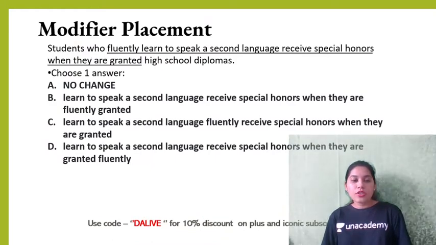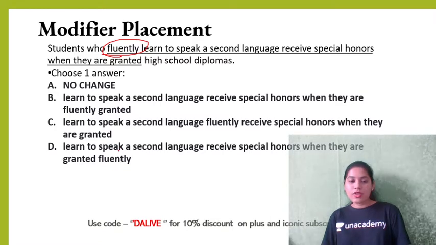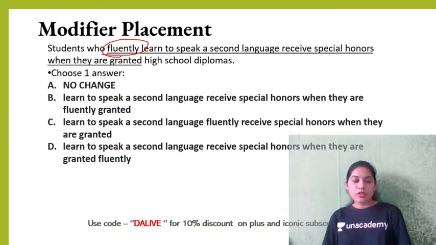Okay, now next question. Students who fluently learn to speak a second language receive special honors when they're granted high school diplomas. Now see the position of fluently everywhere and figure out which one is correct.